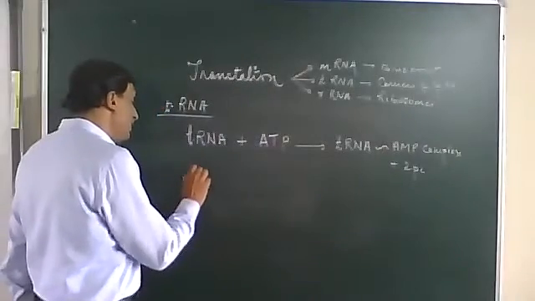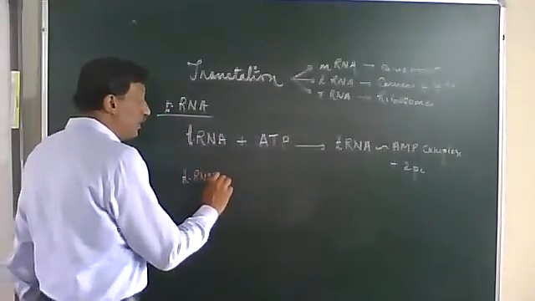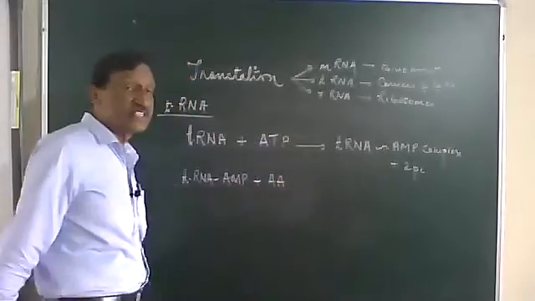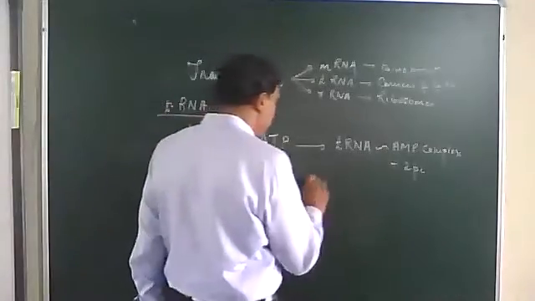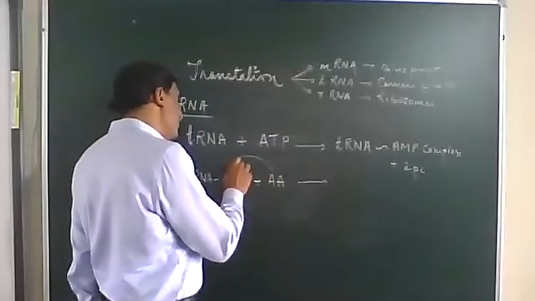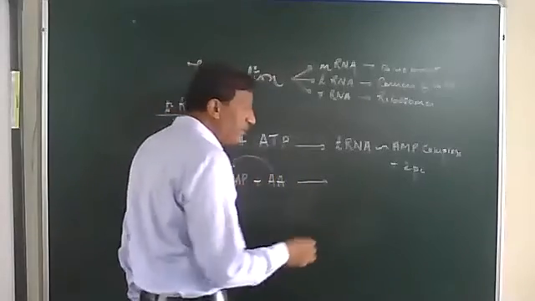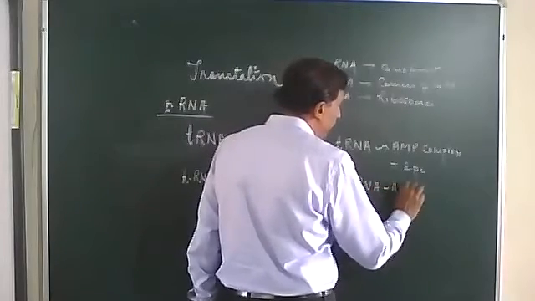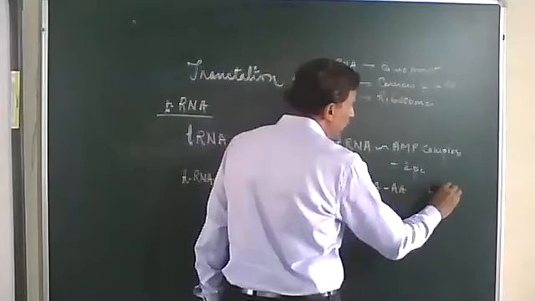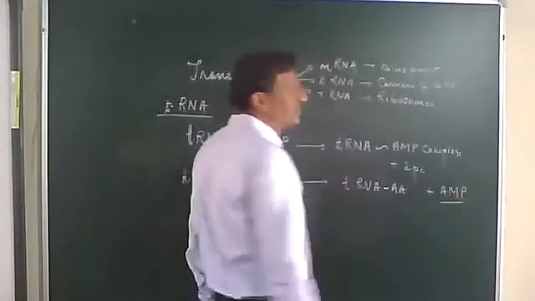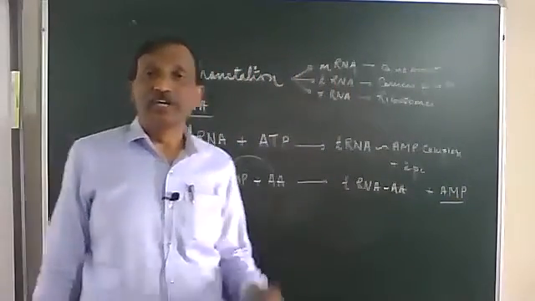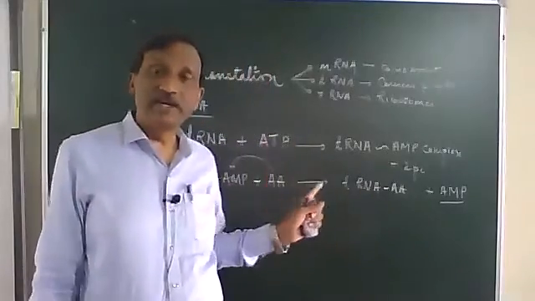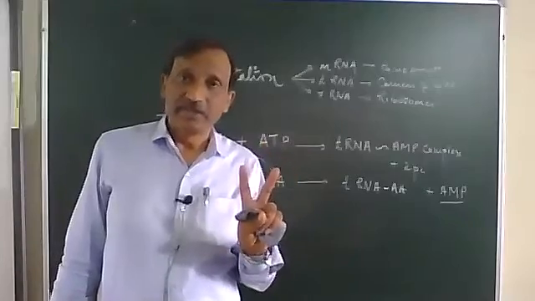And now the tRNA AMP will combine with that specific amino acid for which it is made, and the amino acid will take the place of AMP and the molecule will become tRNA amino acid, and AMP will be released. So in order to combine one amino acid to one tRNA, energy of 2 ATP is required.